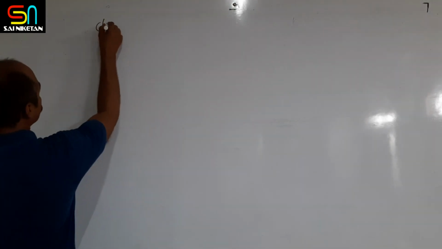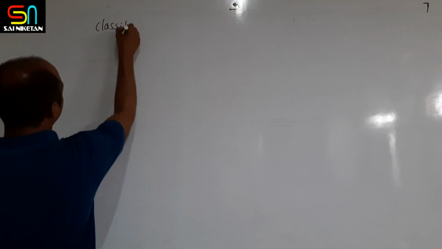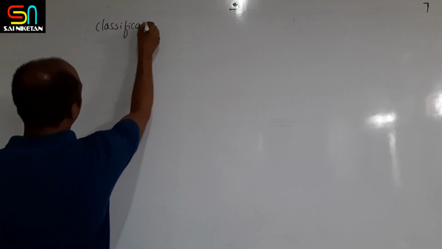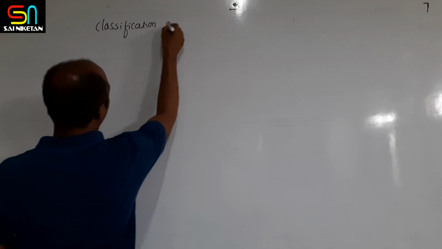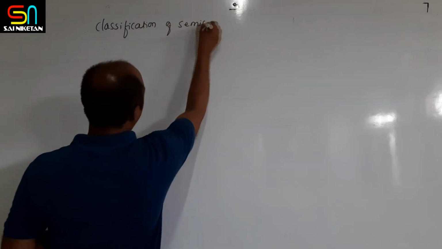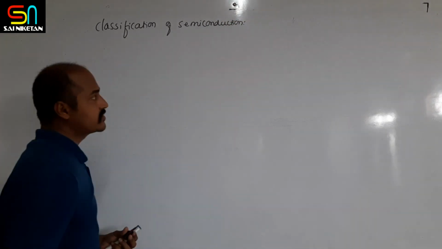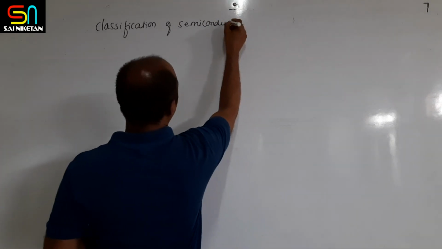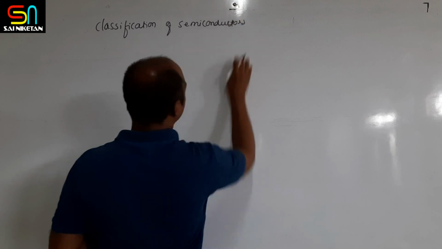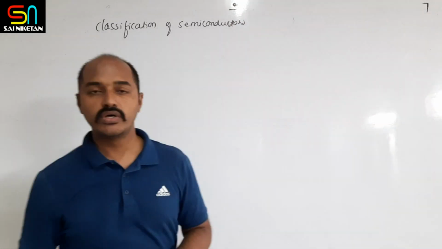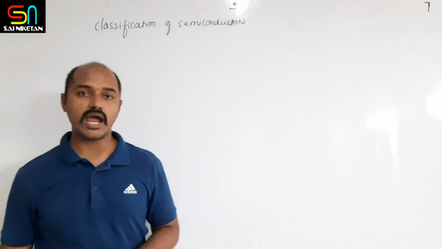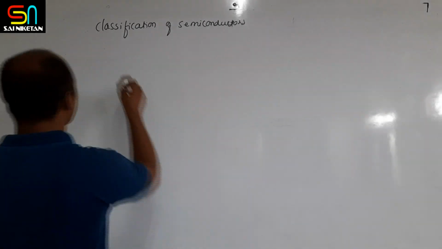Semiconductors can be classified into intrinsic semiconductor and extrinsic semiconductor.